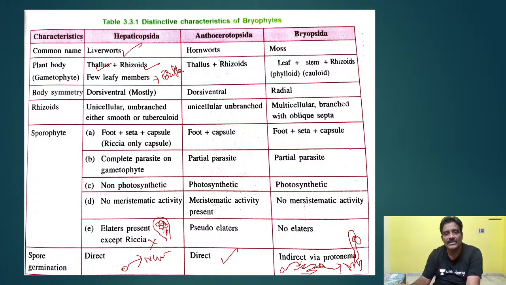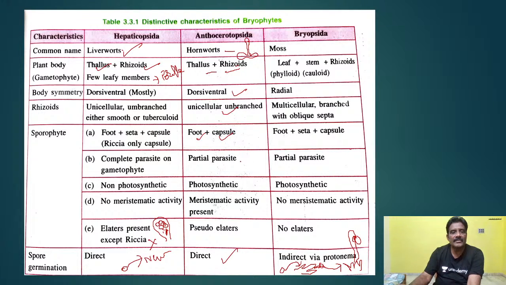This is the protonema; directly from the spore it will not develop. In the case of Anthocerotopsida, important points you have to remember. These are called hornworts. What is the reason? The sporophyte is horn-like, depending on the gametophyte, so it is a hornwort. The thallus has rhizoids, is dorsiventral and compressed, with unicellular unbranched rhizoids. Foot and capsule are present in the sporophyte, and it is a partial parasite.